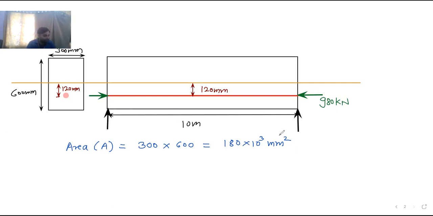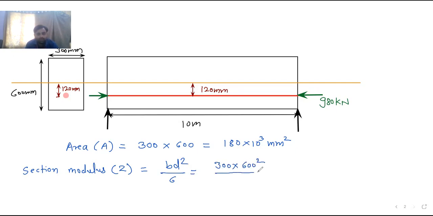Please check it. Then section modulus Z. It is BD square by 6, as it is a rectangular section. So 300 into 600 square divided by 6. Calculate this and let me know the answer.